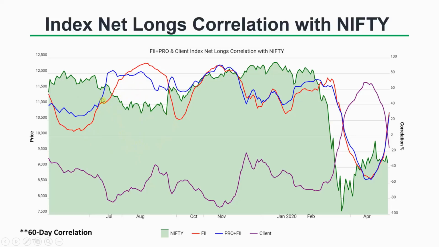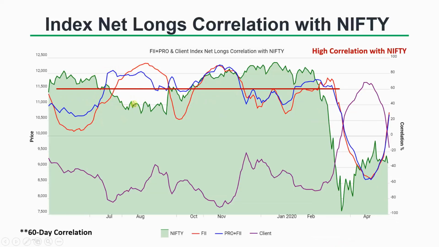Now, as you can see, during this period, from June 2019 all the way to February, the FIIs and pros had a high correlation with Nifty, which means the Nifty is doing what FIIs and pros are doing.